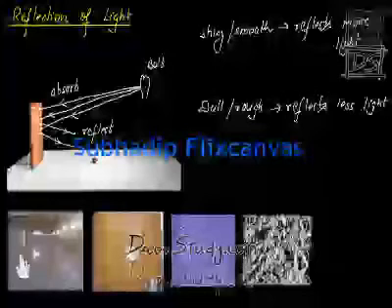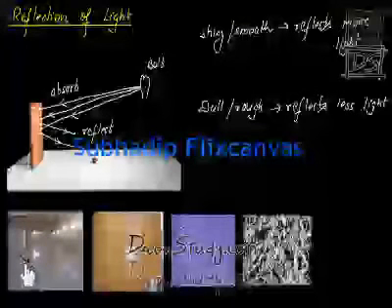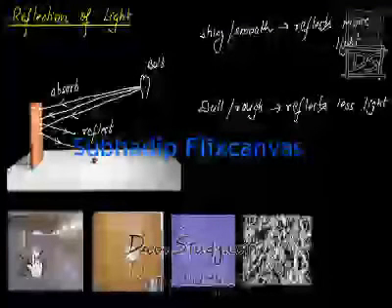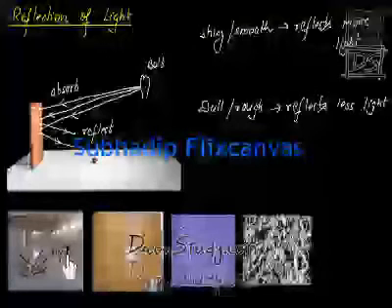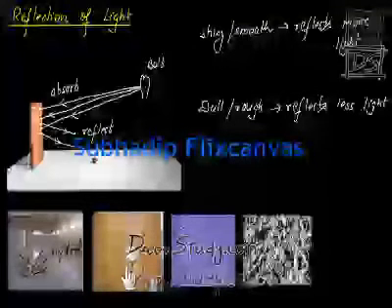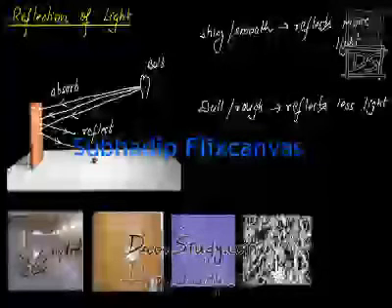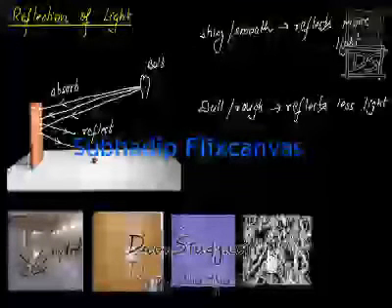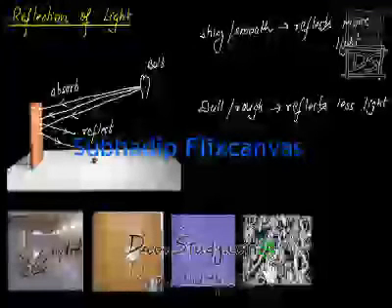So when any light ray hits this surface, most of the light rays will get reflected, because this is very smooth. That's why a lot of light will be reflected. This is less smooth, so less light will be reflected. This is rough, so very little light will be reflected, and this is very rough, so when the light rays hit it, very little light will be reflected. That is what I'm trying to say.